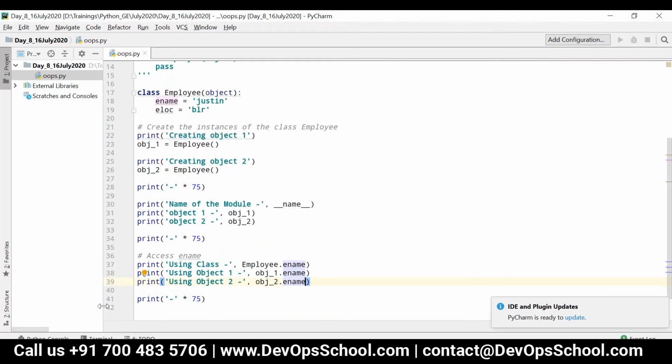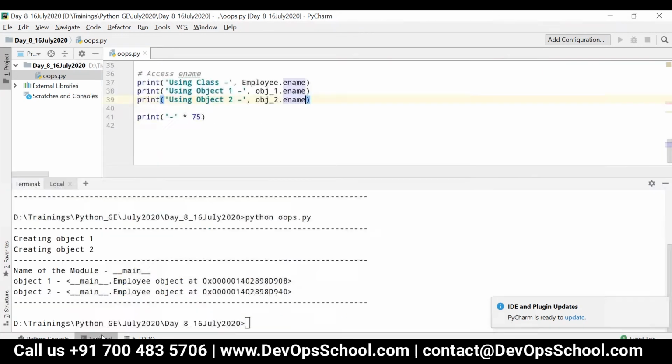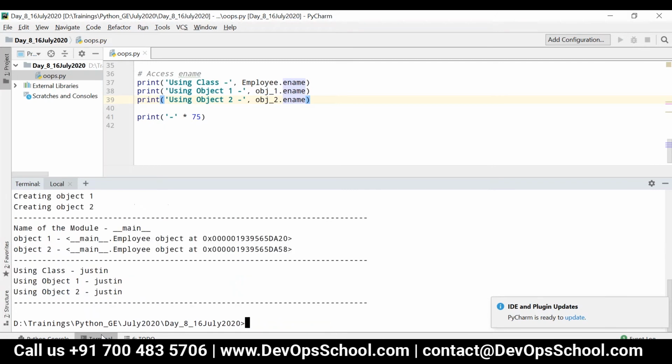Okay, so what will happen in this case? All three statements will display the same name. Using the class, it is Justin. Using object1, it is Justin. And using object2, it is Justin.